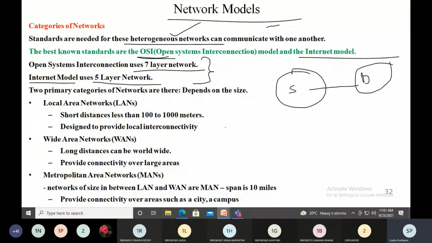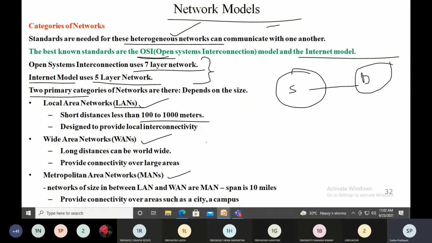And coming to the network, based on the size of the network, there are two primary categories of the network. The first one is the LAN, the second one is the WAN, and the third one, which is MAN, but popularly we'll be seeing LAN and WAN only. Okay, right. Now coming to what is a LAN. LAN is local area network. So if you want to connect systems within 100 to 1000 meters, then you call that a LAN.